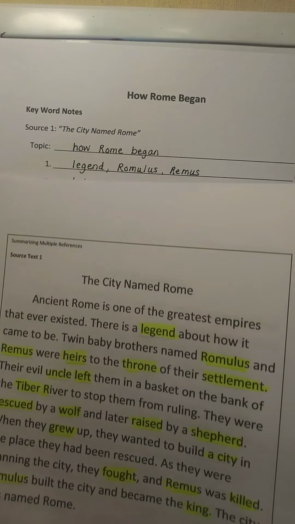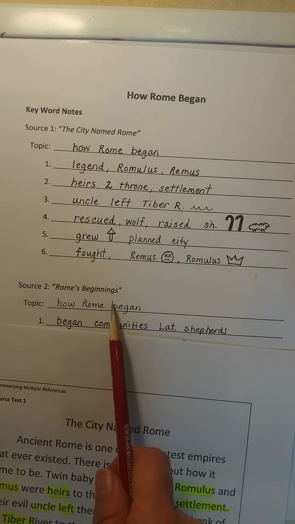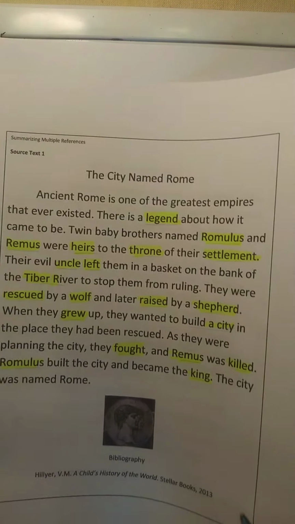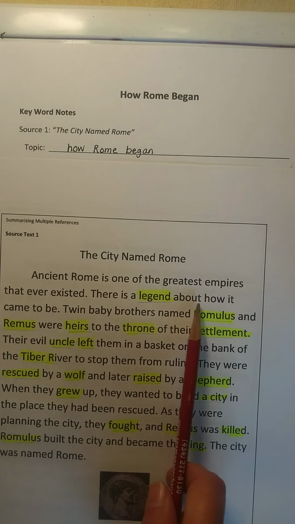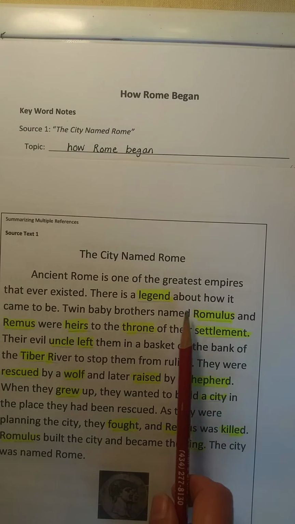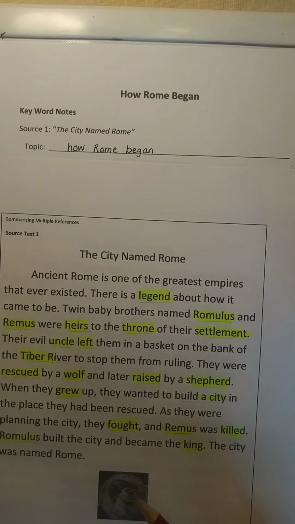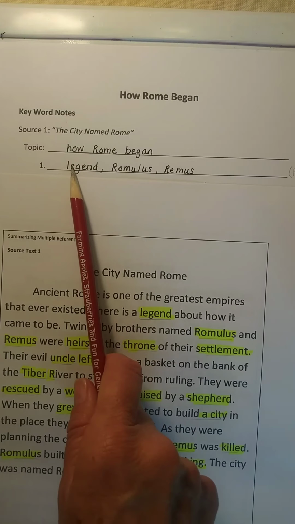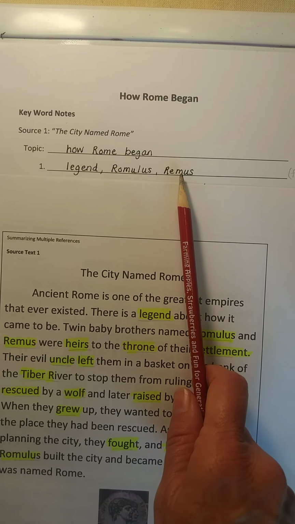Let's go over the first one. Okay, the topic is how Rome began, and that's going to be the same on both of your outline notes here. Okay, so what I did was I highlighted the key words or the key facts that I want to add to my notes. So the first thing I want to say is something about a legend of Romulus and Remus. Okay, and so that's what I put on my first line. This is my first note or fact. There was a legend about Romulus and Remus.